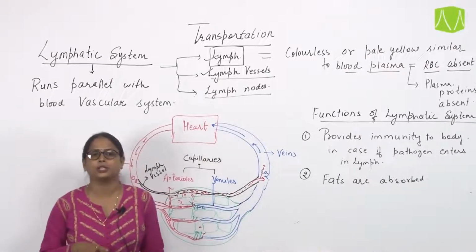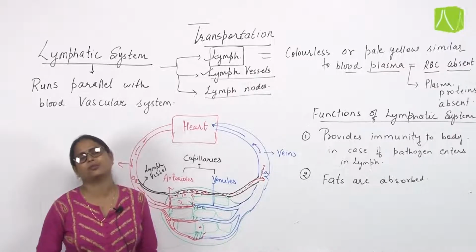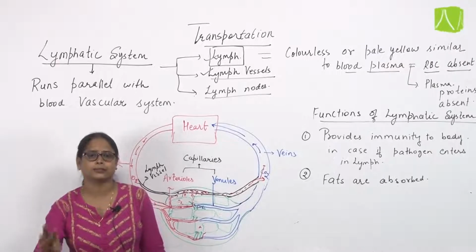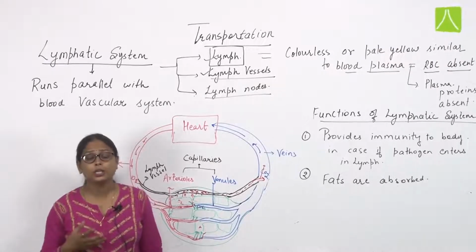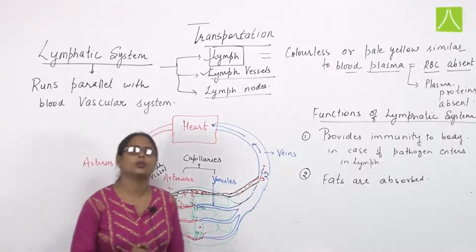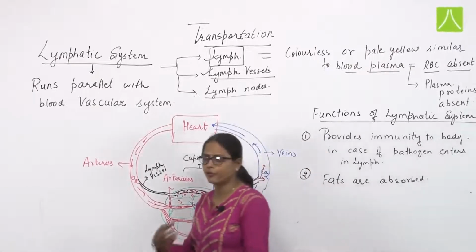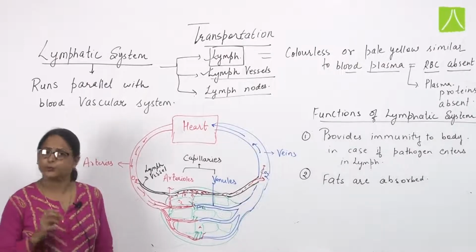After emulsification of fats, there are certain enzymes present in our digestive juices, that is lipase, which acts on the fats and converts it into fatty acids and glycerol. Now the digested fats need to be absorbed. Absorption of fats is very difficult through blood vessels, because the membrane of the blood vessel cannot absorb the fats, again due to their hydrophobic nature.